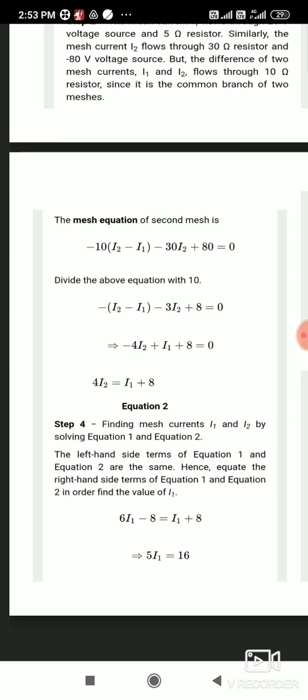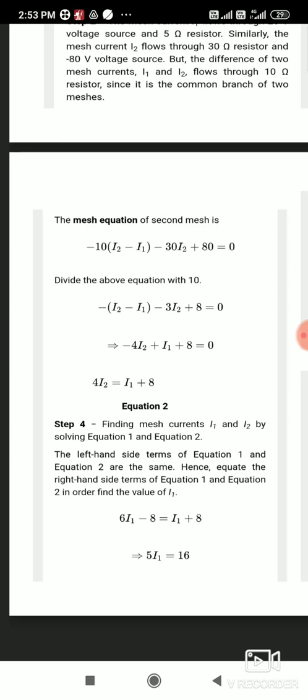So in super mesh analysis, except the branch consisting of the current source, which you keep as it is, for the remaining entire loop you commonly apply Kirchhoff's voltage law and get one equation.